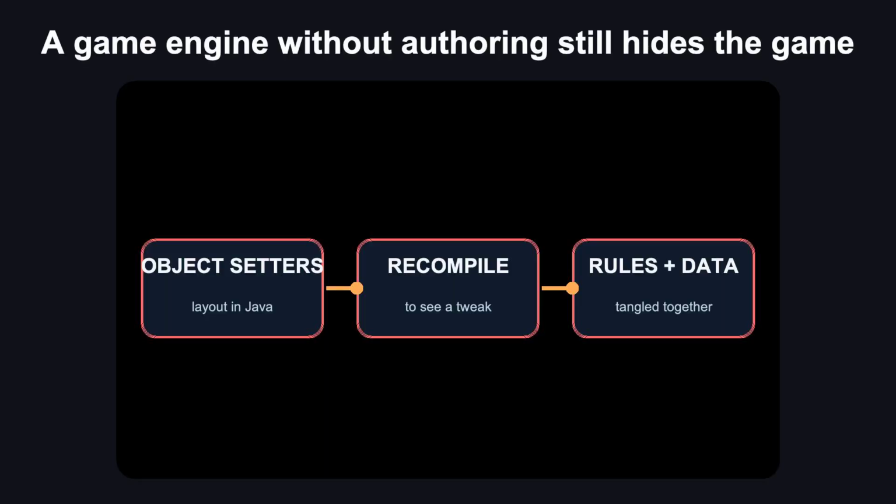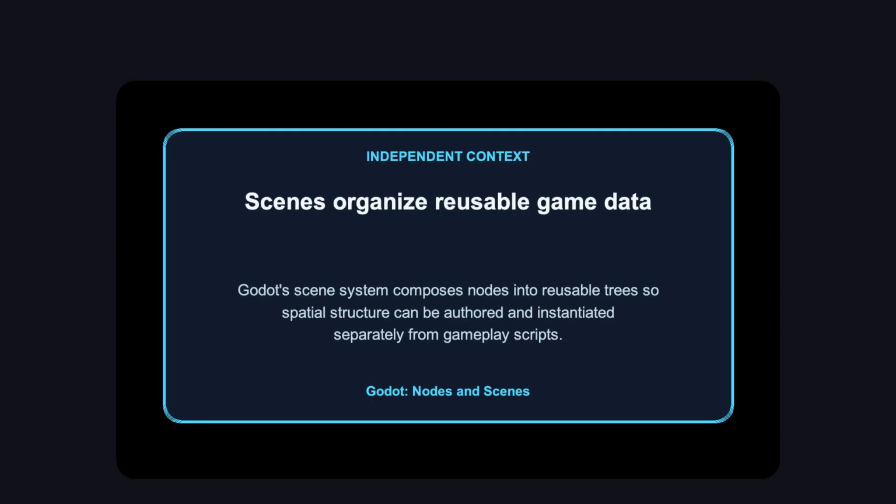A loop, sprites, physics, input, and sound can all be portable while the level remains dozens of constructors and position setters. Every visual change needs compilation, and data that artists should edit is mixed with runtime rules. Godot's scene system composes nodes into reusable trees, so spatial structure can be authored and instantiated separately from gameplay scripts.